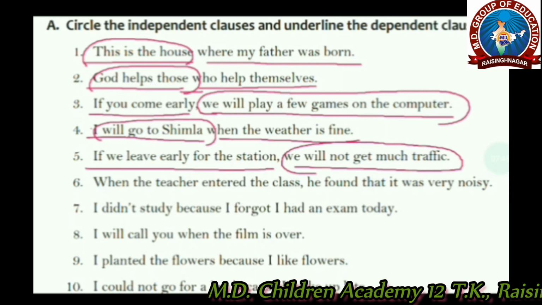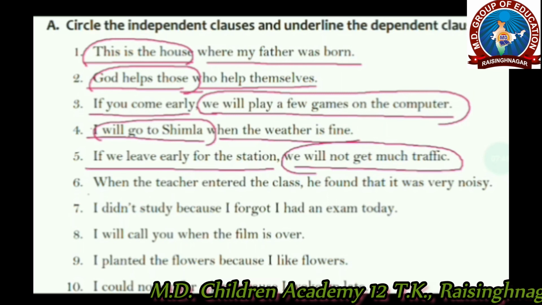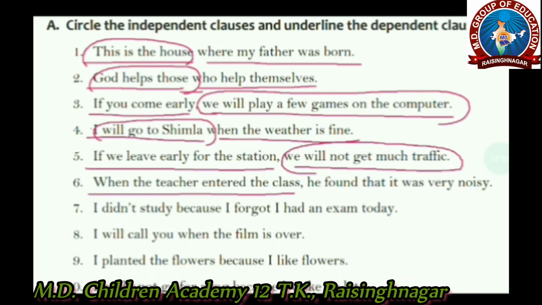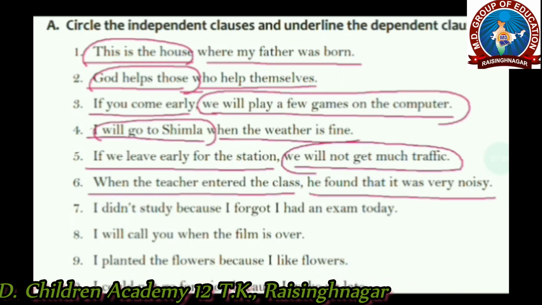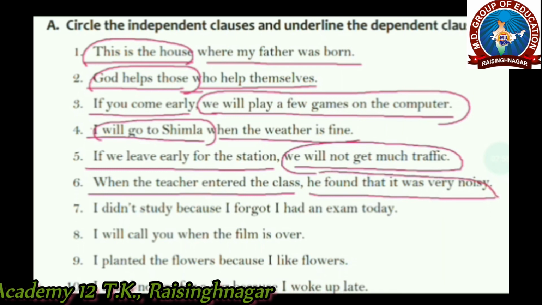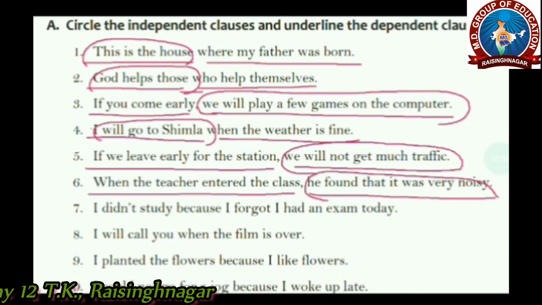Next one is when the teacher entered the class. This is the first clause. He found that it was very noisy. This is the second clause. And the independent one is he found that it was very noisy.